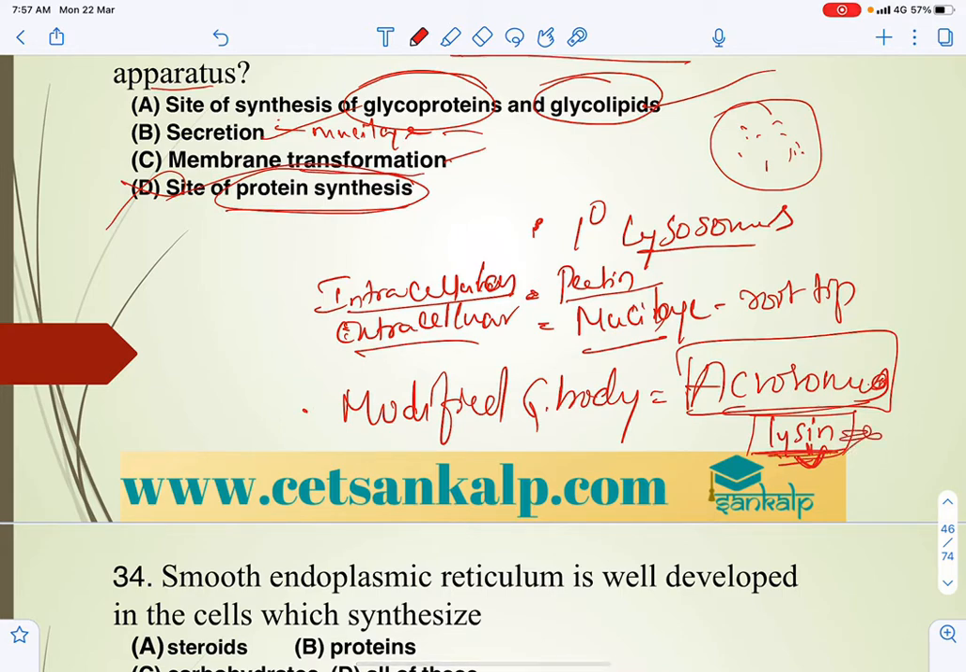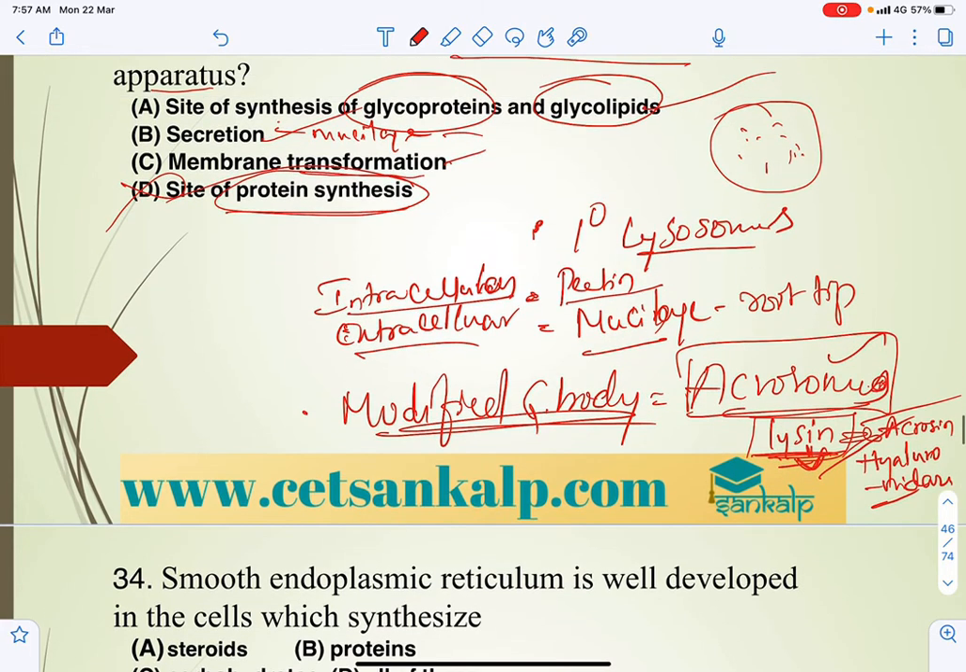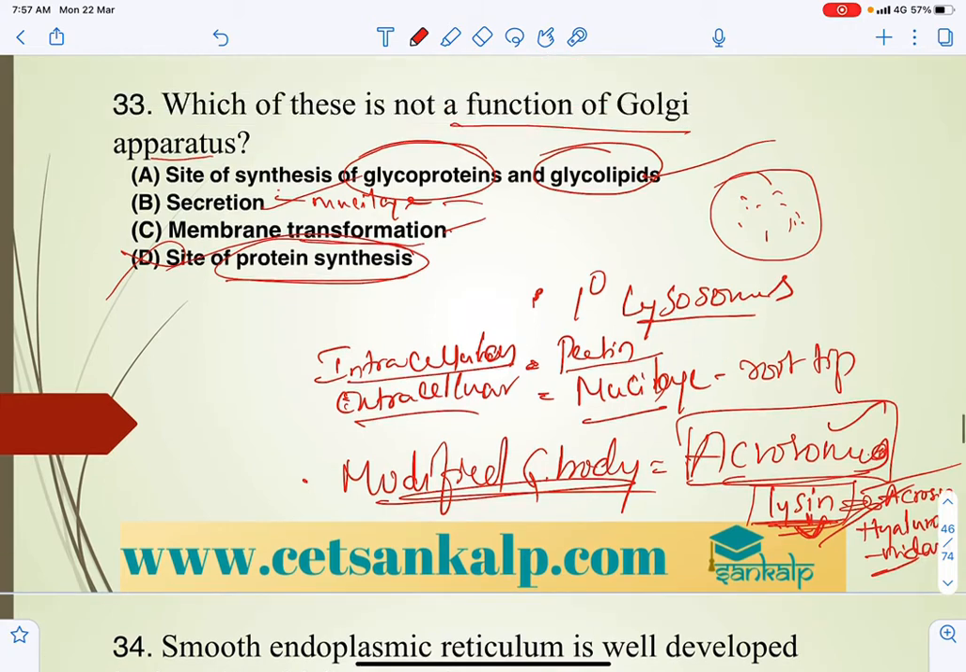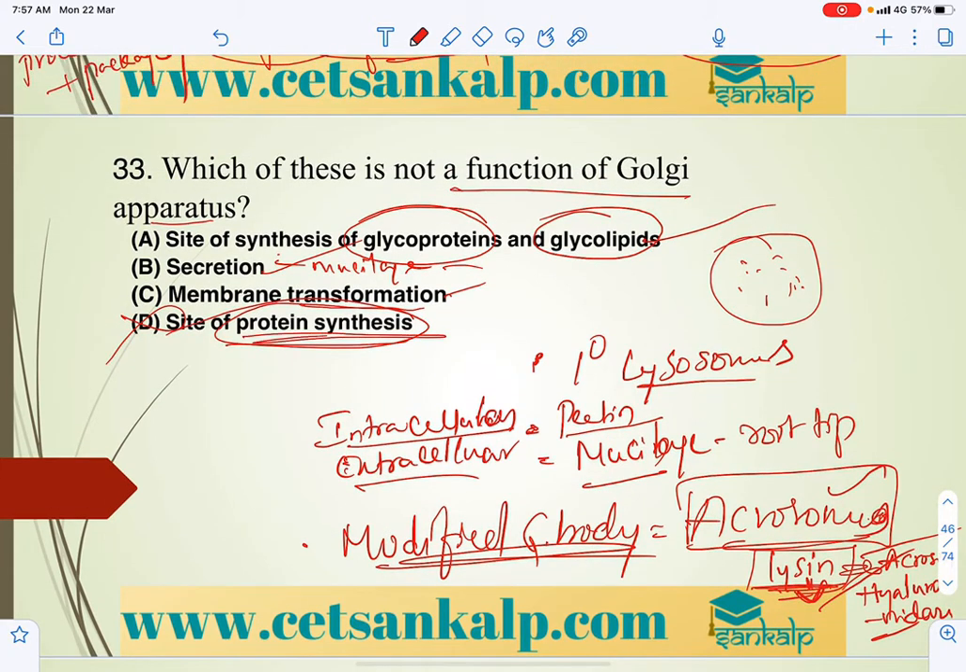So there will be a sperm with the acrosome. The acrosome is a modified Golgi body which has lysin enzymes, that is acrosin and hyaluronidase. So the answer is that it won't be involved in protein synthesis, but it will perform all these other functions.